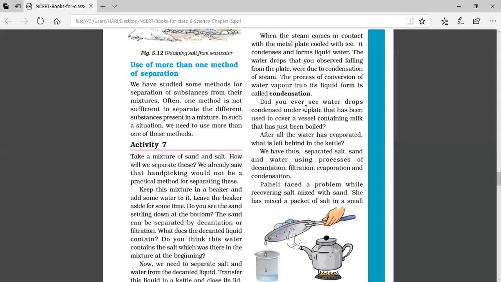When we heat ice, it will change into the liquid state, water. On heating the liquid, it will change into the gaseous state, water vapor. Now, in the reverse process, that is cooling down, it will come back to the previous state. That means water vapor on cooling will come back to the liquid state, and liquid water on cooling will again come back to the solid state of ice.